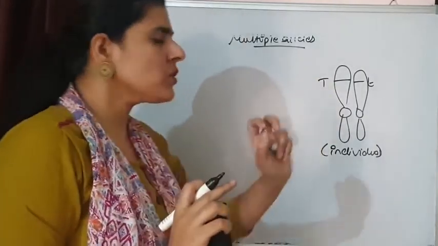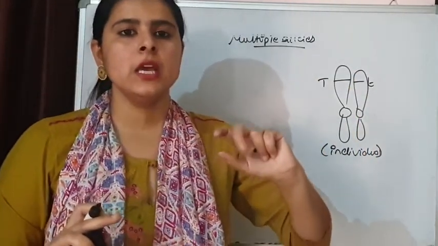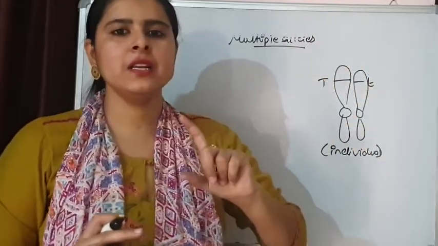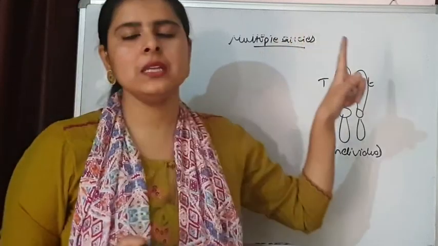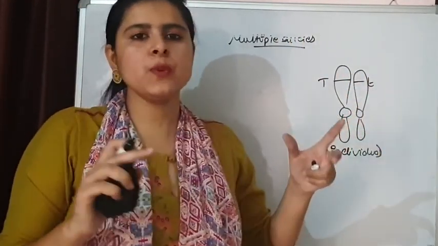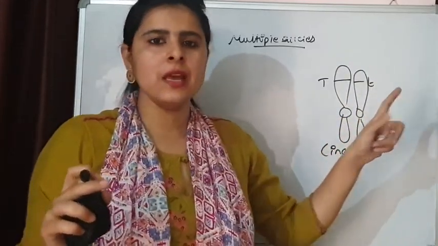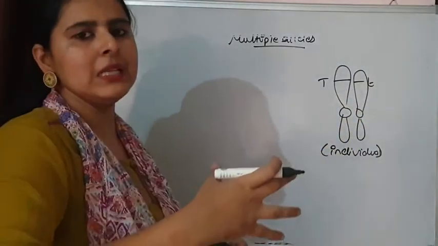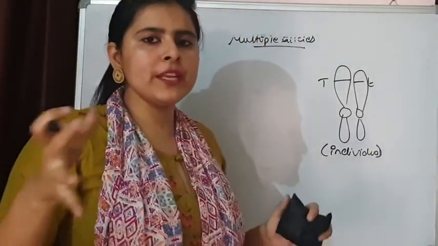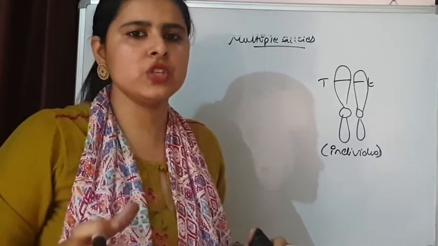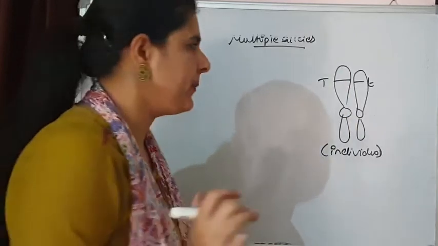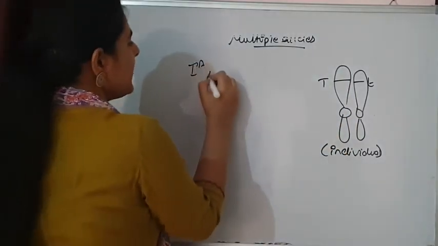But because of mutations in different alleles, the population has more than two alleles for a single gene. That is multiple allelism. So multiple allelism occurs in a population, because of mutation in these alleles, and more than two alleles occur in the population. But out of the combination of alleles present in the population, only two are present in an individual at a time. This can also be explained by our blood group system.